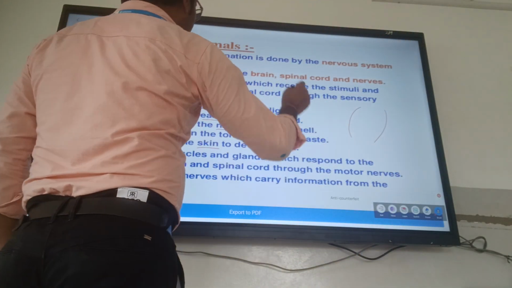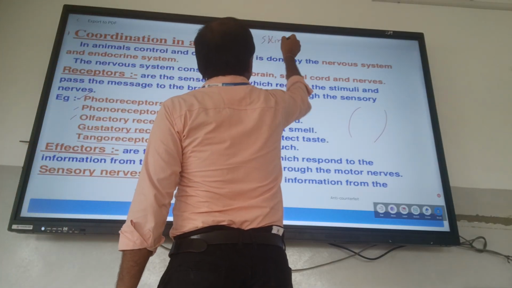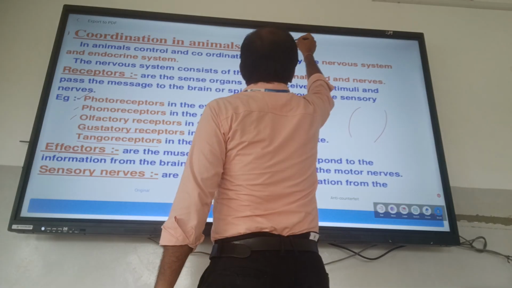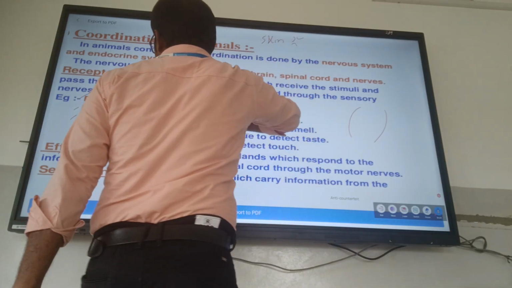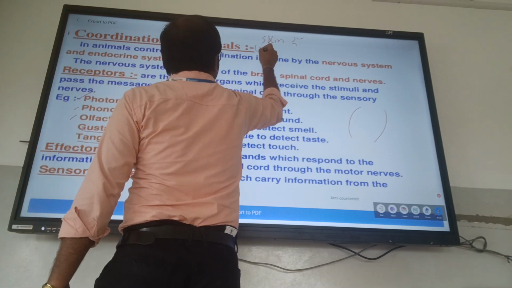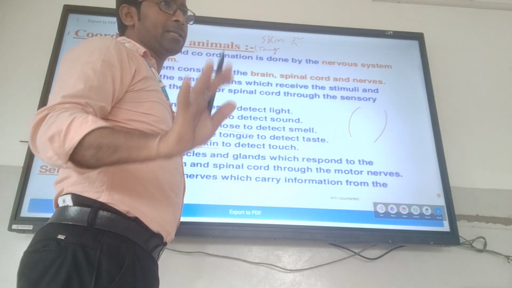Simple thing: suppose this is your skin. The sensory neuron in the skin has which receptor? The tangoreceptor.